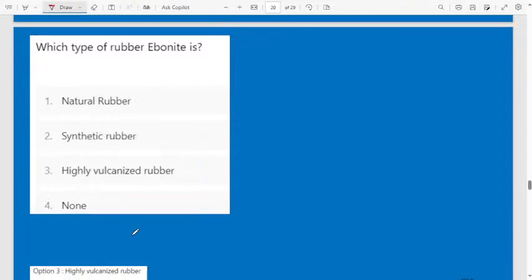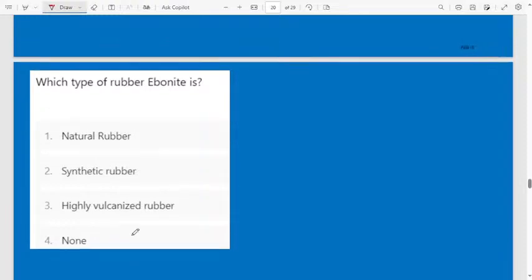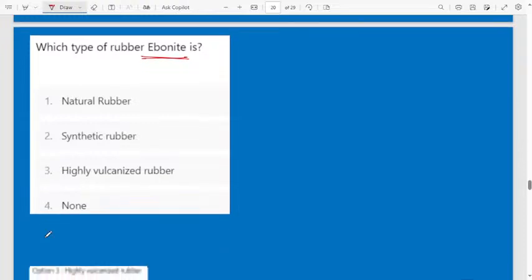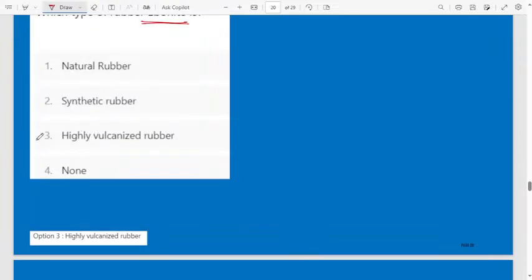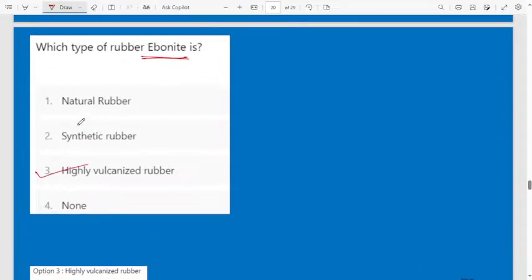Next, which type of rubber is ebonite? First option natural rubber, second option synthetic rubber, third one is highly vulcanized rubber, fourth one is none. The correct answer is that rubber ebonite is a highly vulcanized rubber.